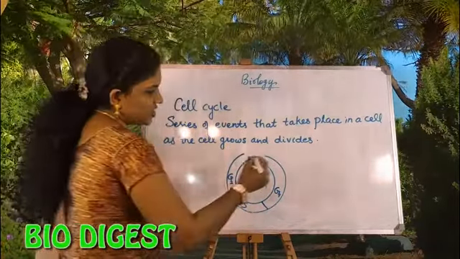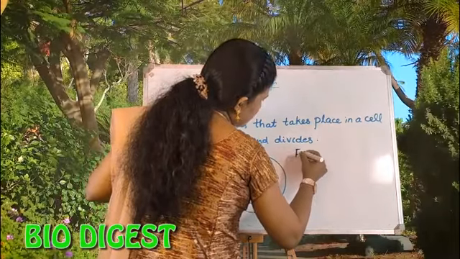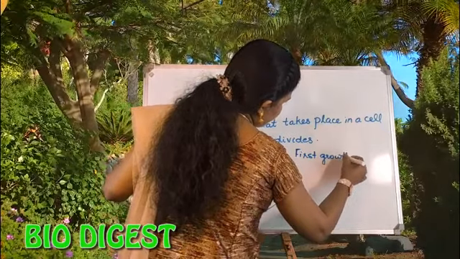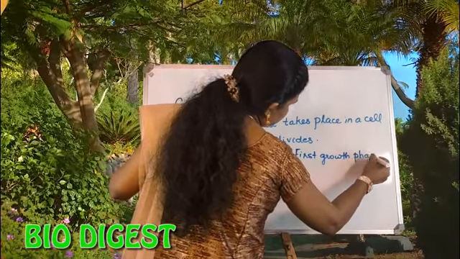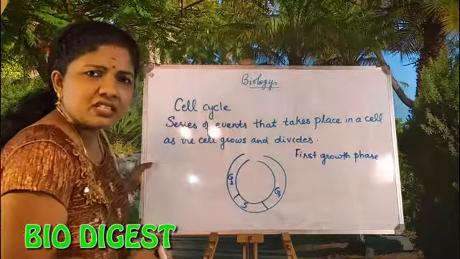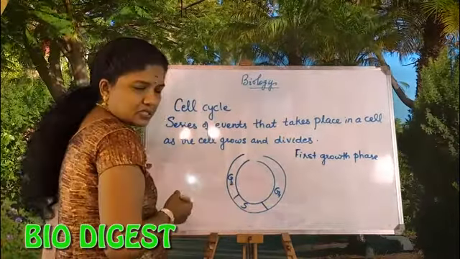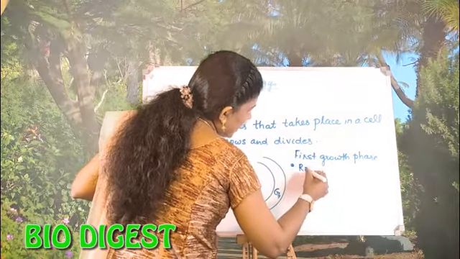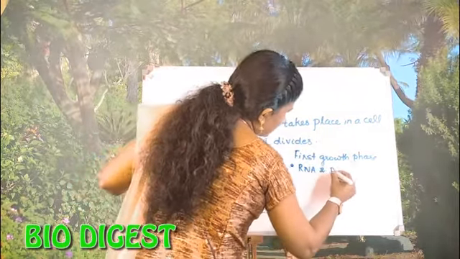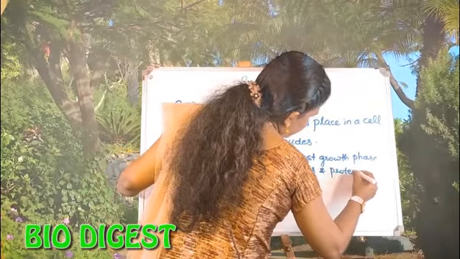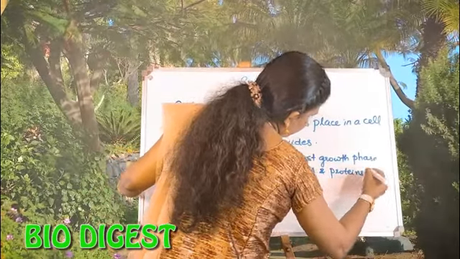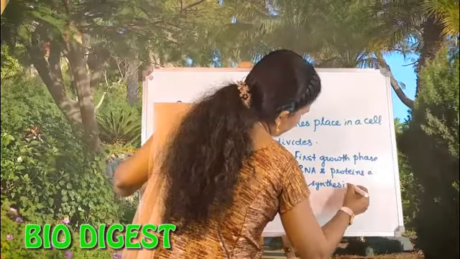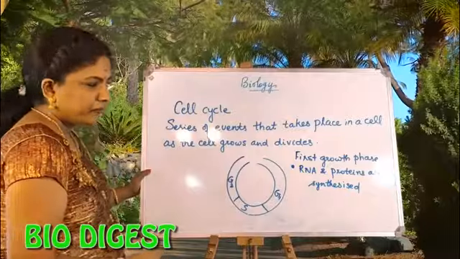So this is the G1 stage. That means the first growth phase. Okay, G1 is the first growth phase. What changes are taking place during the G1 phase? Here in the G1 phase, RNA and proteins will be synthesized. That means RNA and proteins are produced.